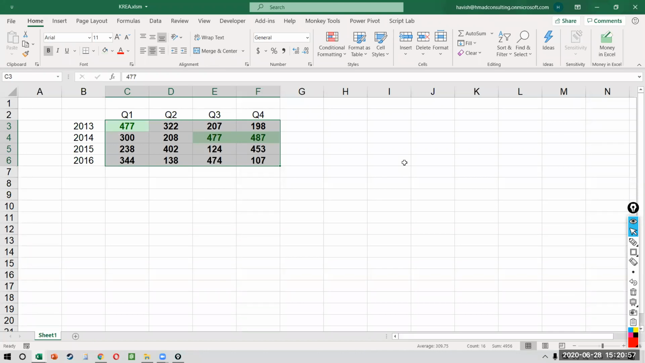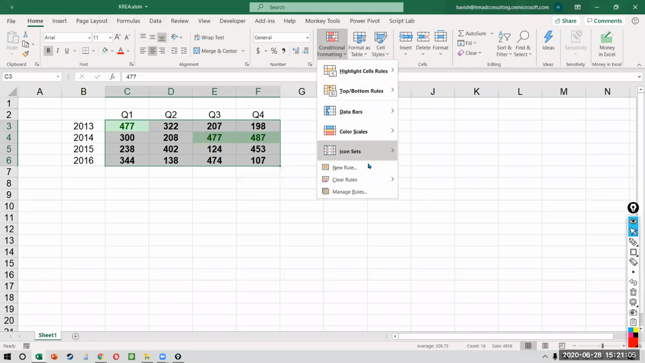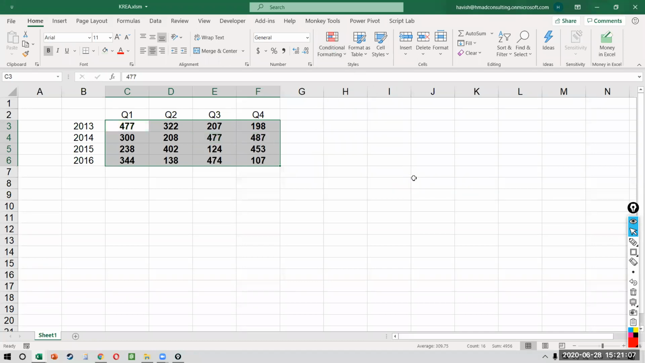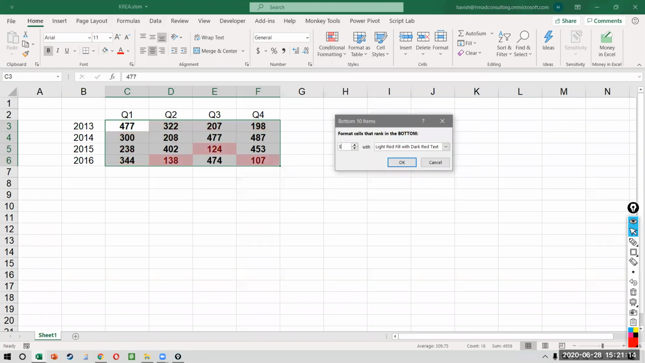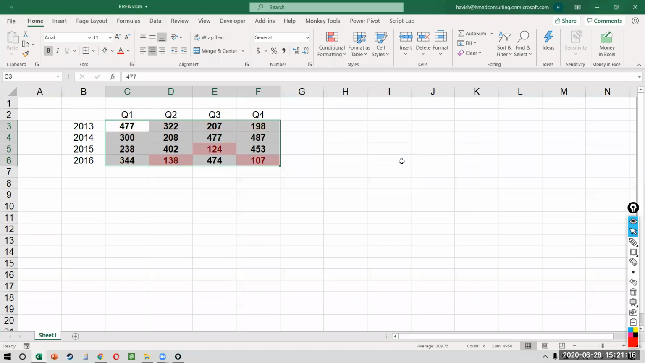The problem is that what if suddenly the client says, oh, can you show me the bottom 3? Now you have to undo this. This means you will have to first go to clear rules and then clear the rule. Then you will have to come back, apply bottom 10, say, oh, this is 3, and then press OK. Suddenly the client will say, no, I don't want to see the bottom 3, I want to see the bottom 7. Now you have to change it.